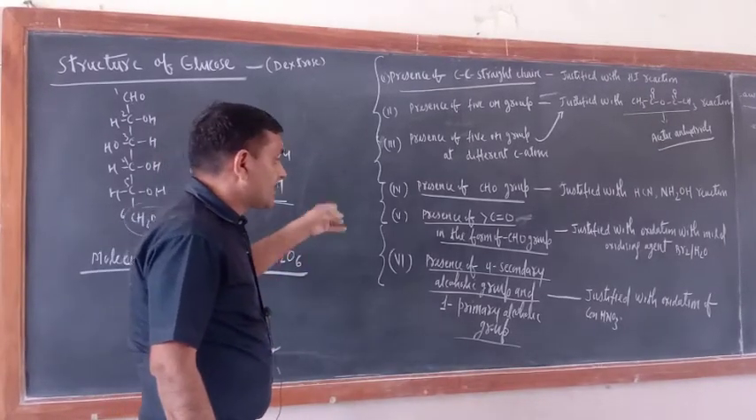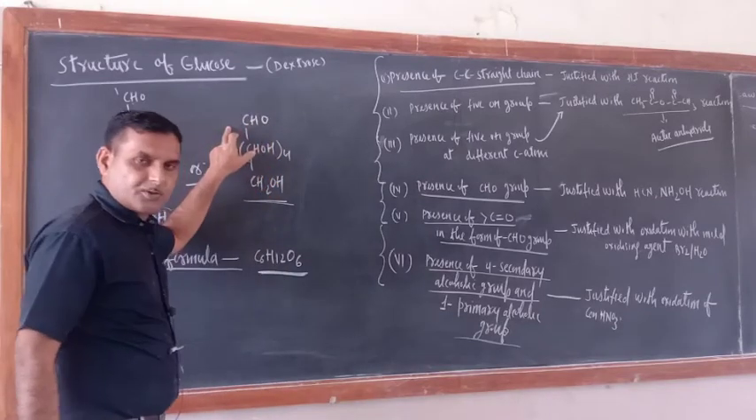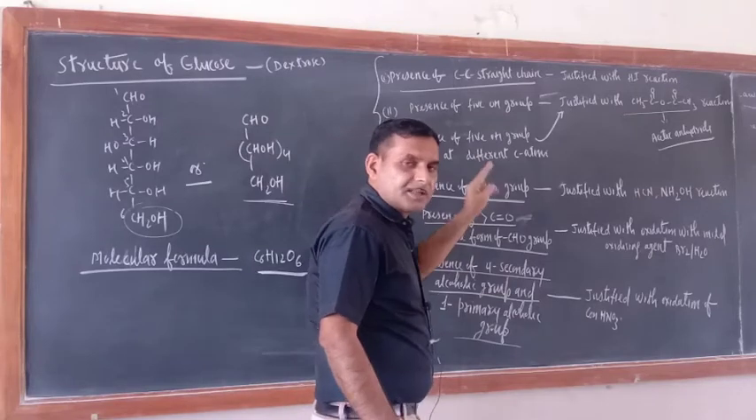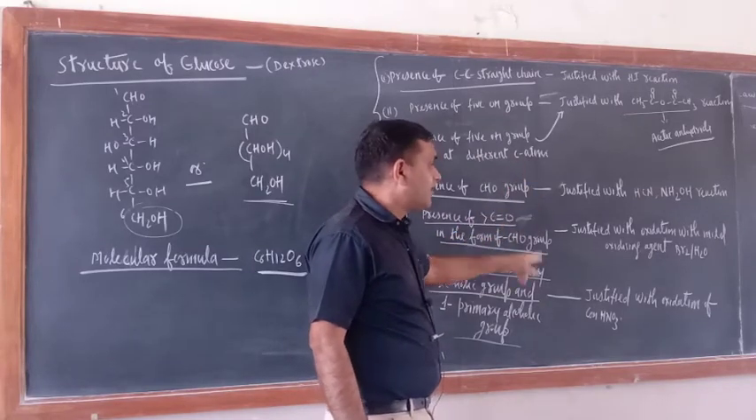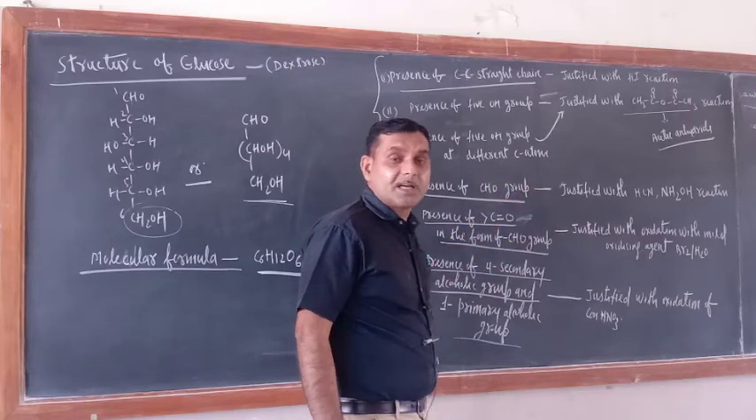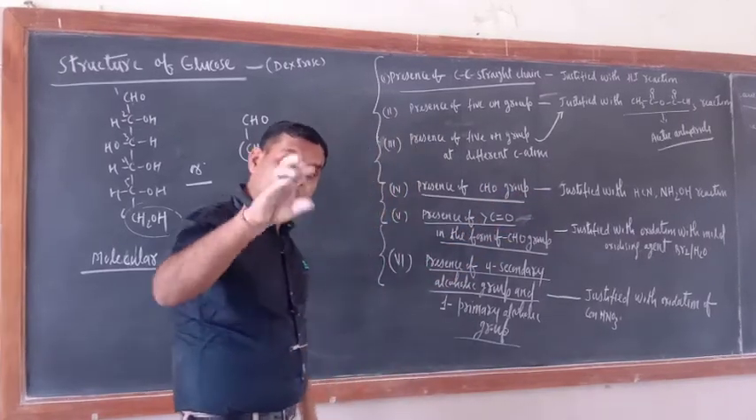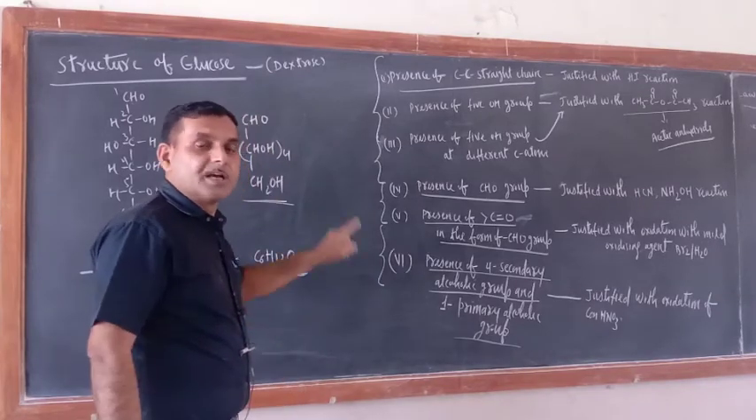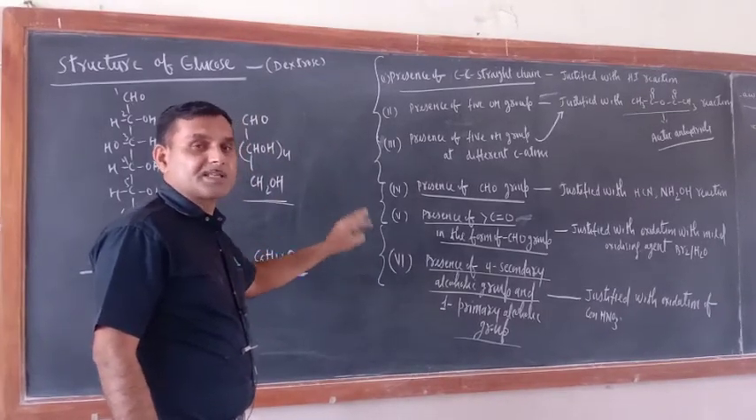So is the CHO group present here or not? How will you justify the presence of the CHO group? The presence of the CHO group can be justified when glucose reacts with HCN and hydroxylamine, that is NH2OH. So an addition product should be formed and it is forming. So those reactions indicate the presence of the CHO group.